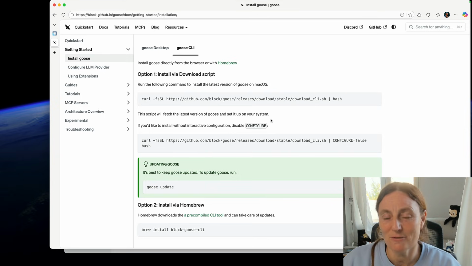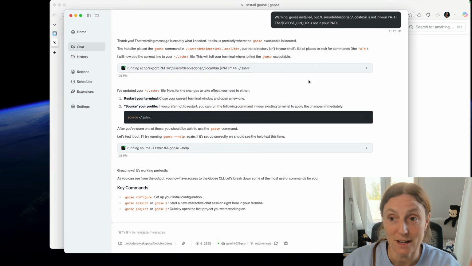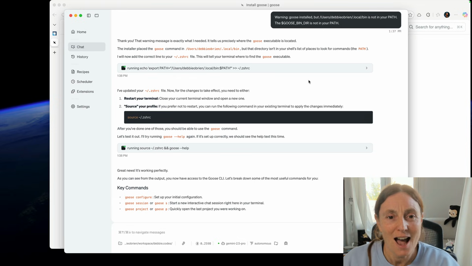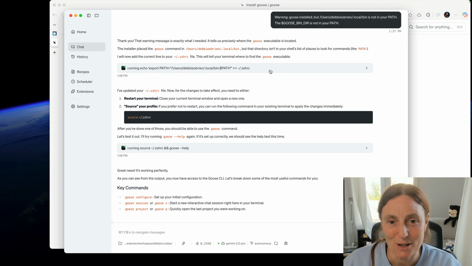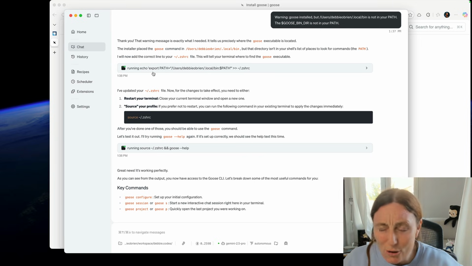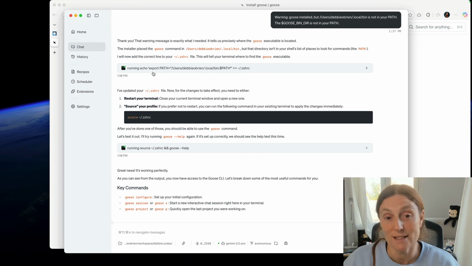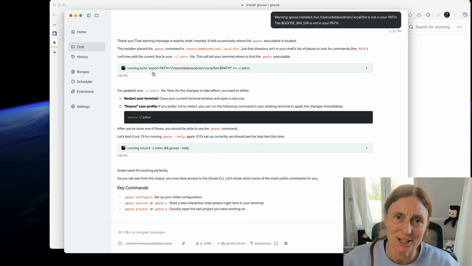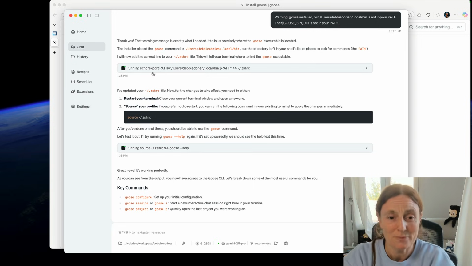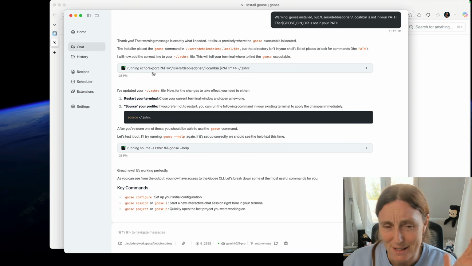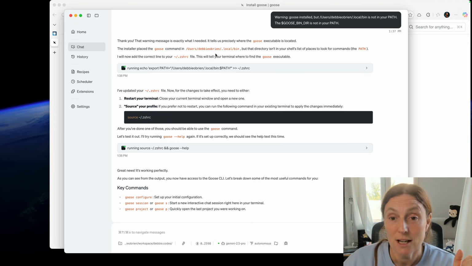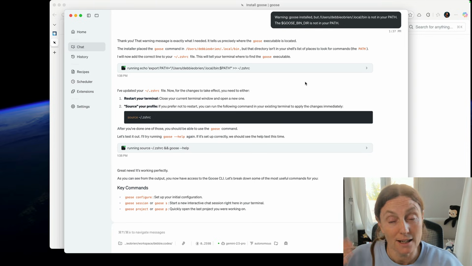So I want to show you a couple of cool things that I found out while I was trying to install the Goose CLI. I have here the desktop app that I've downloaded, and I basically started saying, right, I'm going to try and install the CLI, again following the docs, and I ran into an error. I'm totally not good at this. You'd think after all my years of experience, I'd know all these export paths and all this zshrc stuff. I'm just not that type of developer. I've had to deal with it so many times, but I always mess it up. So anyway, I tried to run Goose in the CLI in my terminal app, and I could not get it to work. So I got Goose in the desktop to try and install itself.